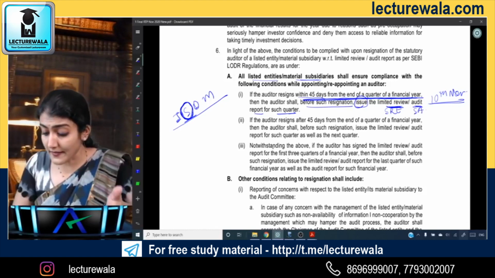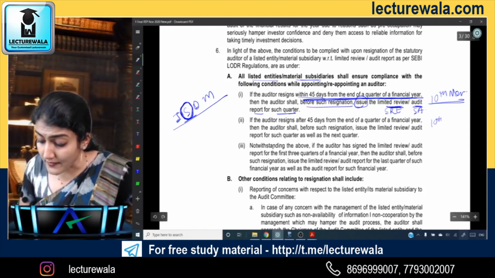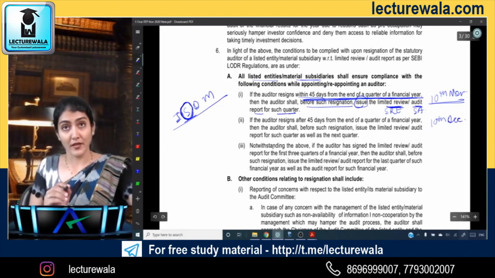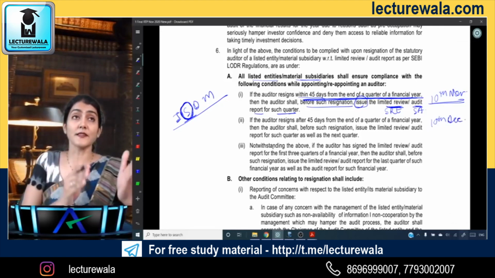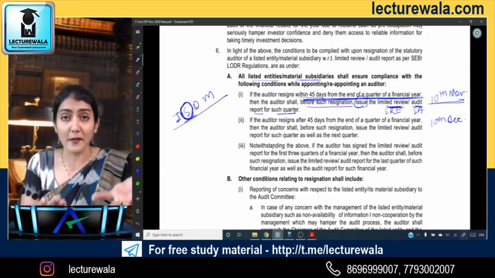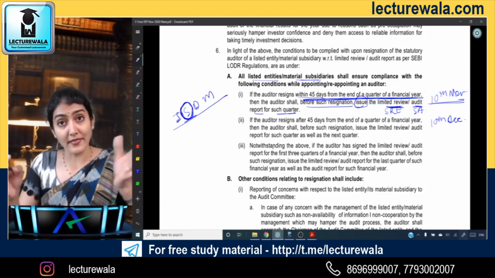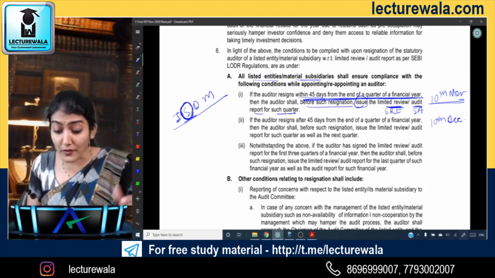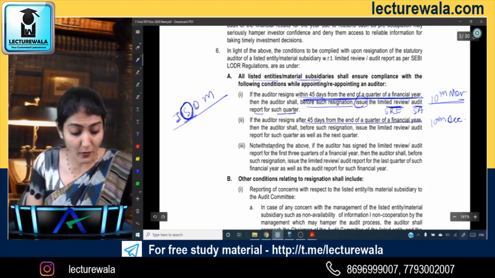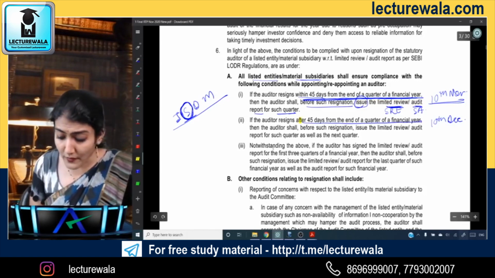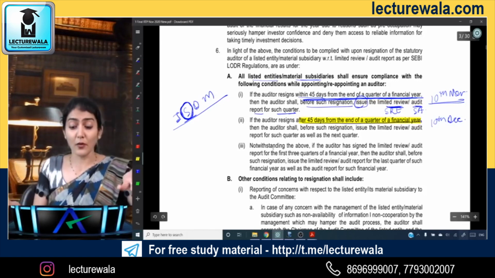Now let's take the example that the auditor resigns on, say, 10th of December. Again, what is the quarter which just got over before that? Again, 30th of September only. So October full month, November full month, and then December 10 days. Is it more than 45 days after the end of the quarter? Yes.